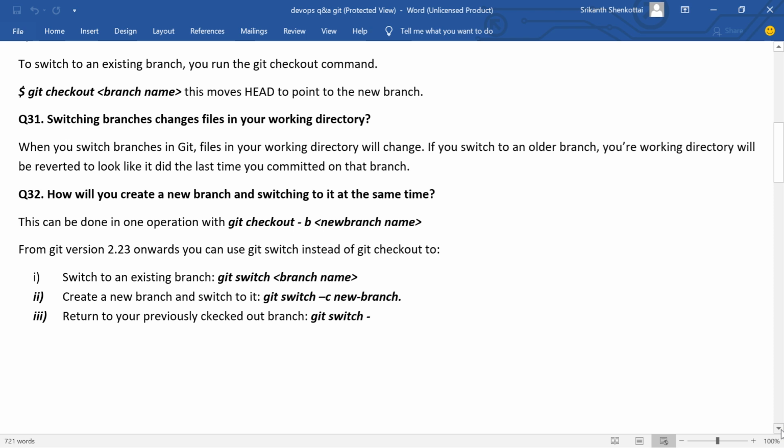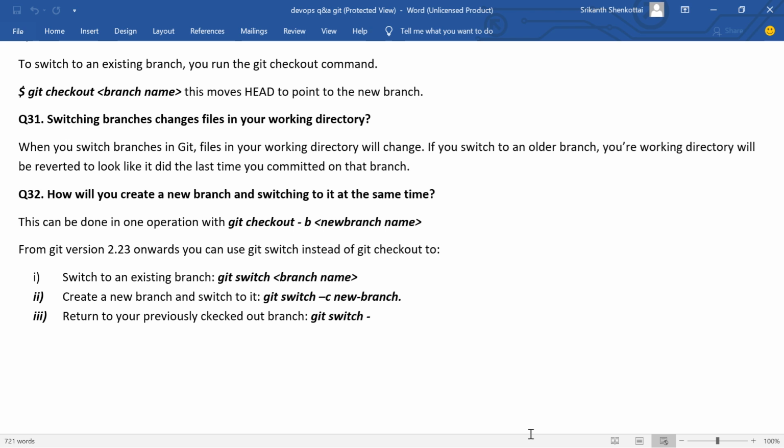To create a new branch and switch to it: git switch -c new branch. The -c flag stands for create. You can also use the full flag --create.